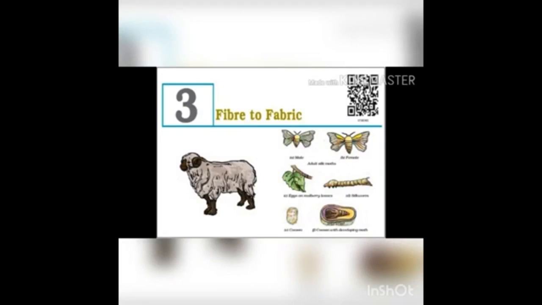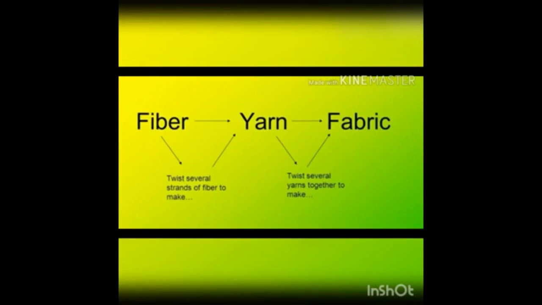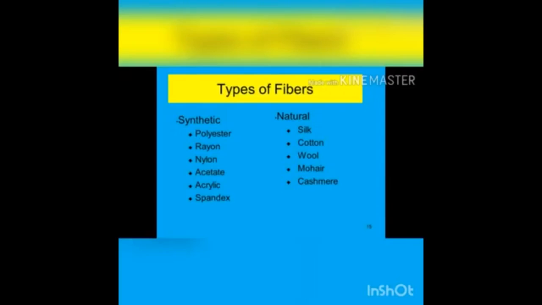Today we will see Chapter 3, Fiber to Fabric, last class continuation, in the Science Grade 7 NCERT book. In our last class, we discussed fibers, yarns, and fabric. There are two types of fiber: one is natural fiber, another one is man-made fiber. Natural fibers are obtained from plants and animals. Animal fibers are obtained from sheep, yak, and silkworm. Synthetic fibers are obtained from chemicals.